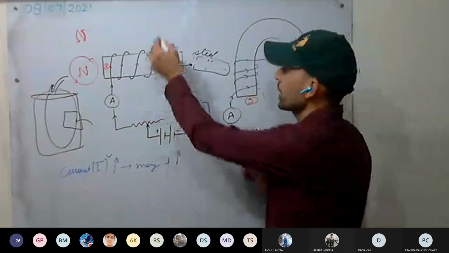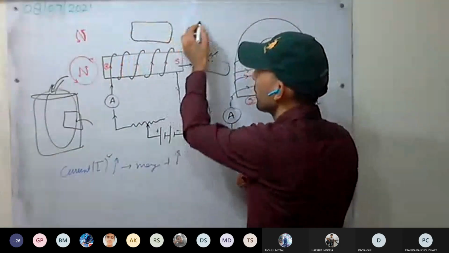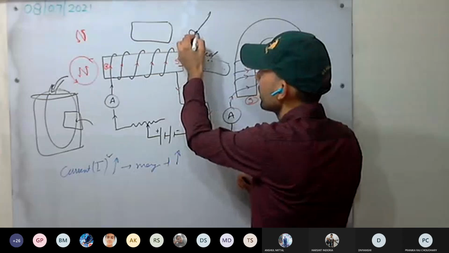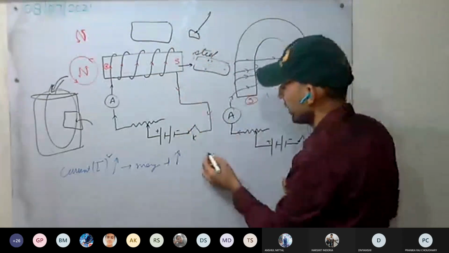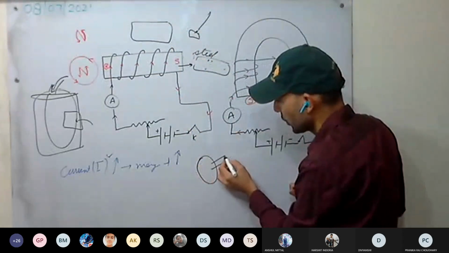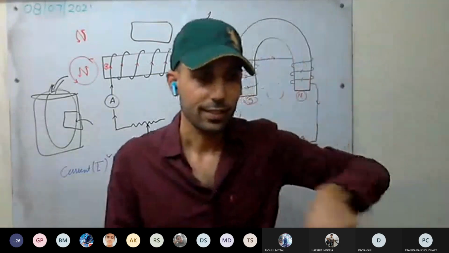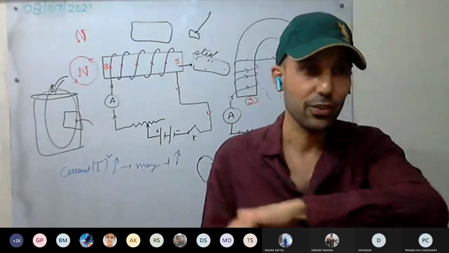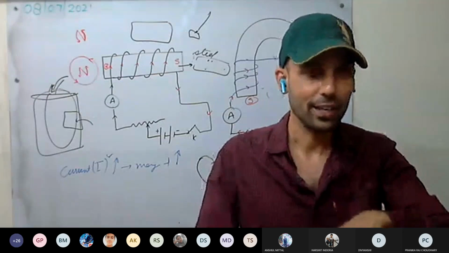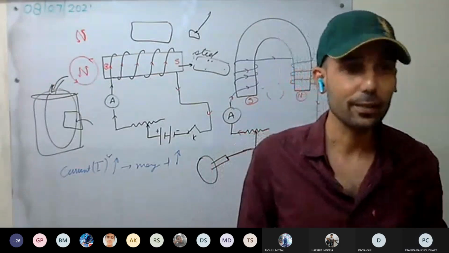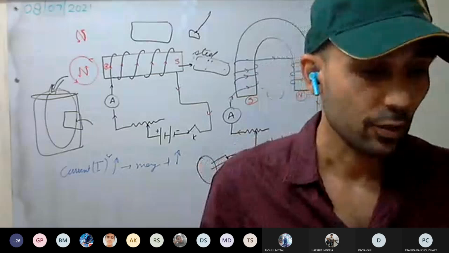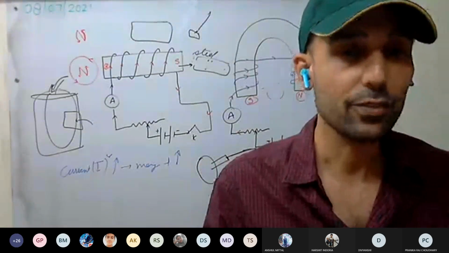Like near the workshops, mechanic workshops, a person has a magnet with a wood attached to it, then one thread is attached. A person keeps moving it, yes or no? And all the iron materials get attached to it. You have seen this many times in the city. So that is for separating iron pieces from the debris.